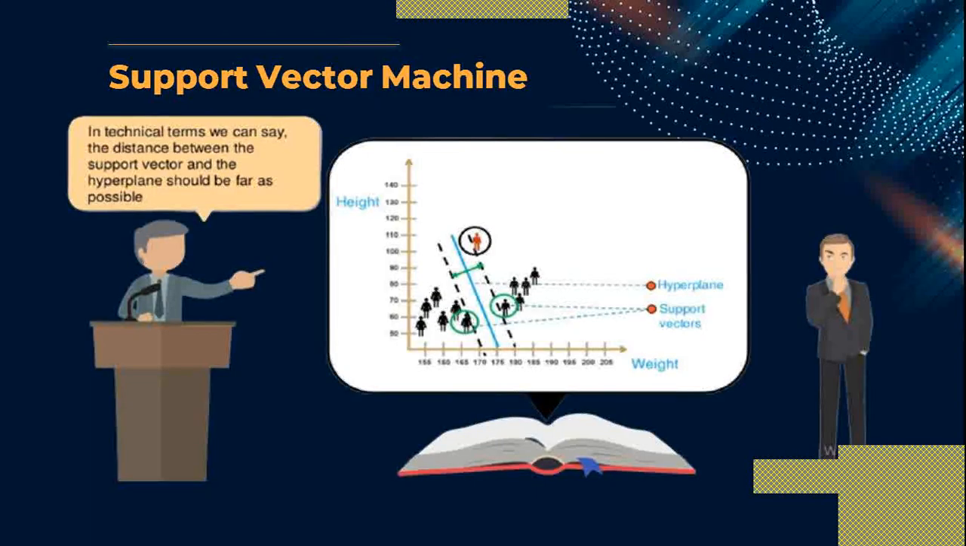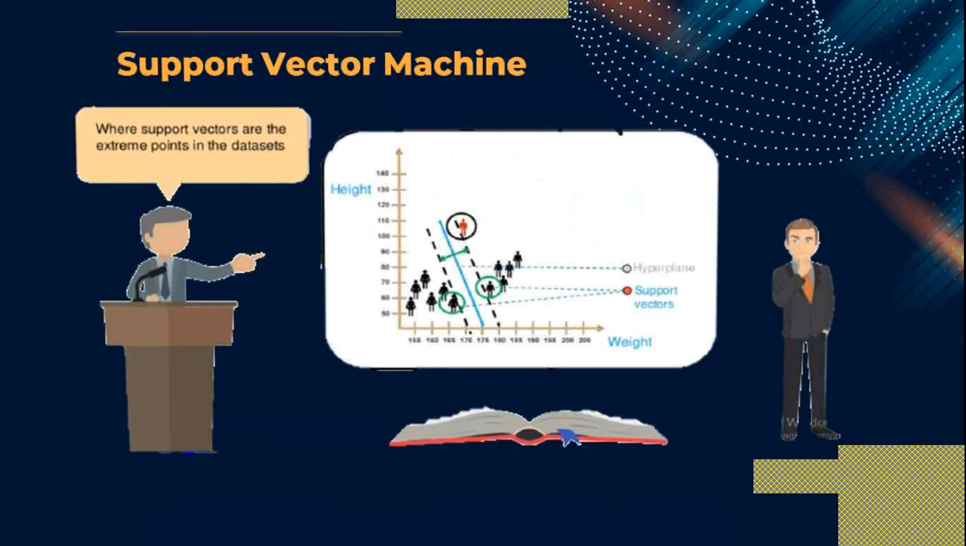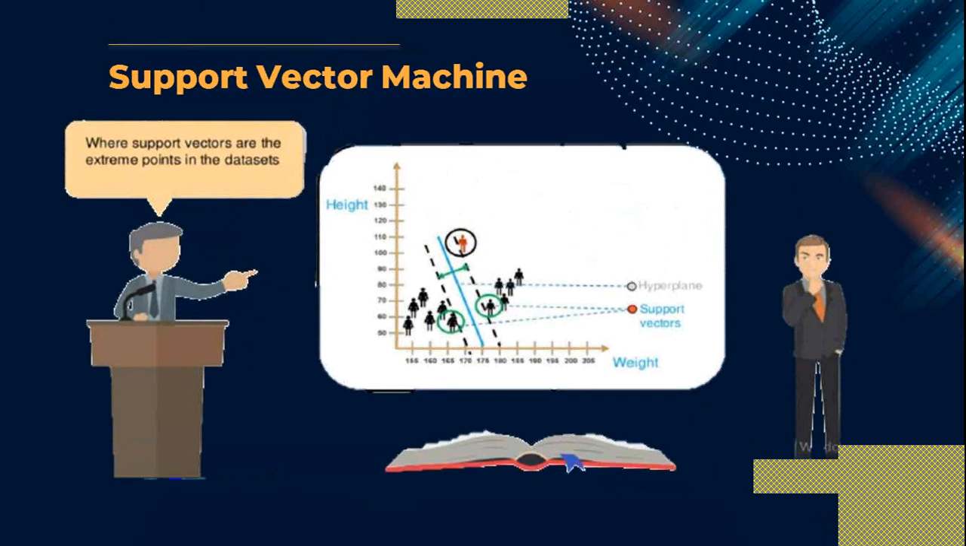So in this support vector machine, in technical terms, we can say the distance between the support vector and the hyperplane should be as far as possible. These are the 2 support vectors. We are calling these 2 points the support vectors, and the main line is called the hyperplane, where these support vectors are the extreme points in the data set.